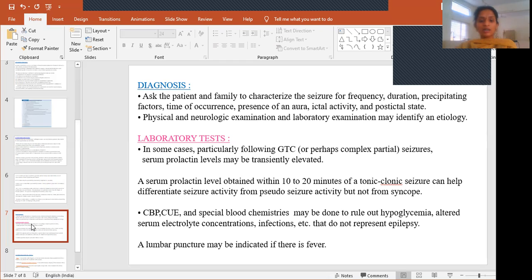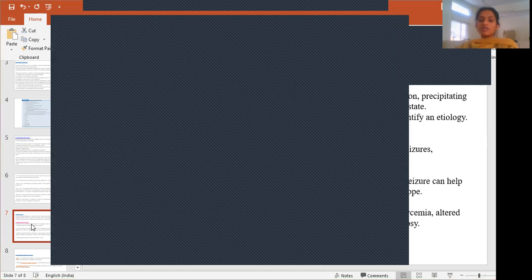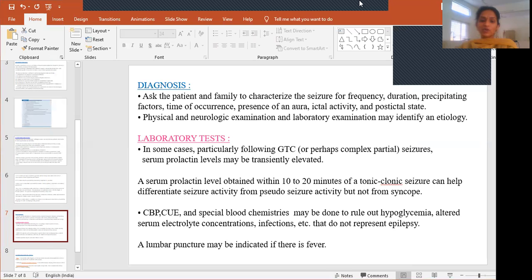Altered serum electrolyte concentrations, like a high amount of potassium, also cause seizure-like activity, and so do infections. If there is sepsis, myoclonic jerks can also be seen, and these are things that should not be taken to represent epilepsy. In order to rule out all these things, we have to check these biochemistry tests.